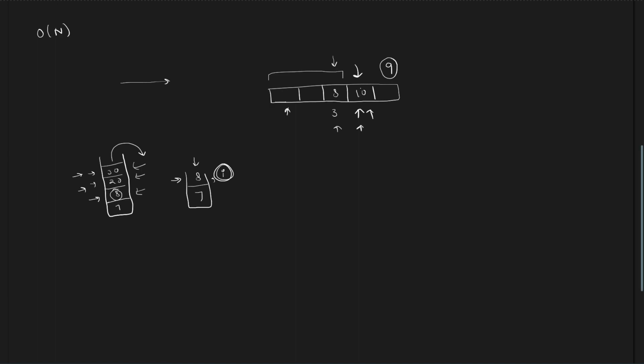So if the next element is greater than 10, then 10 is going to work. If the next element is smaller than 10, then 8 might work and 8 might not work, right? But 30 and 20 were definitely not going to work. So this is the key idea behind pushing elements into the stack and popping elements from the stack. Whenever the top of the stack is greater than or equal to the current element, we will keep popping it, and whenever we find an element that is smaller than the current element, we will keep it.